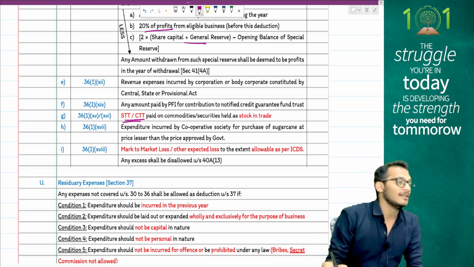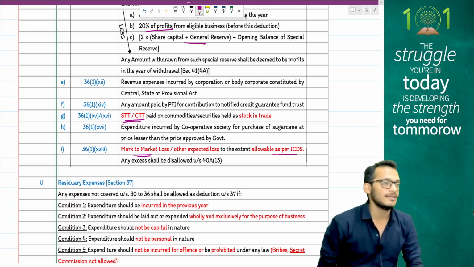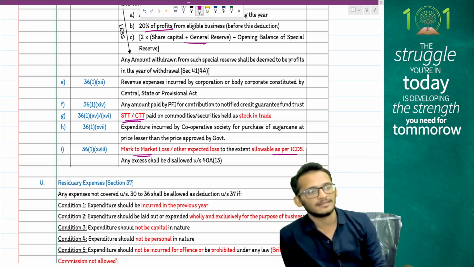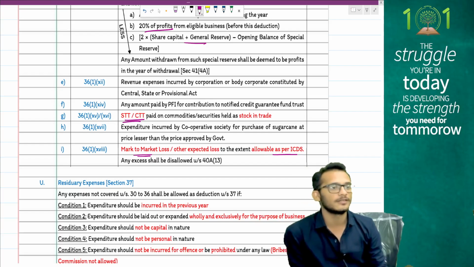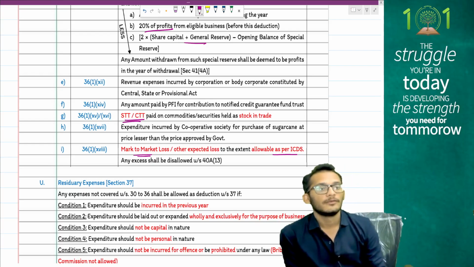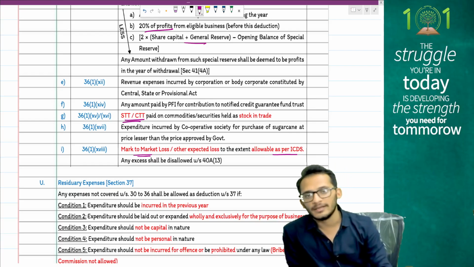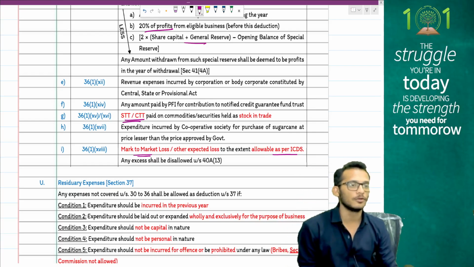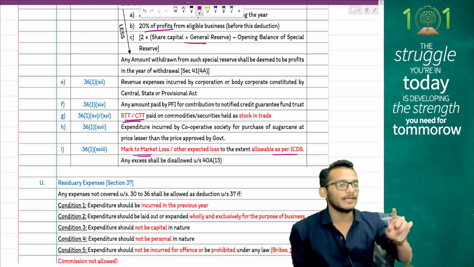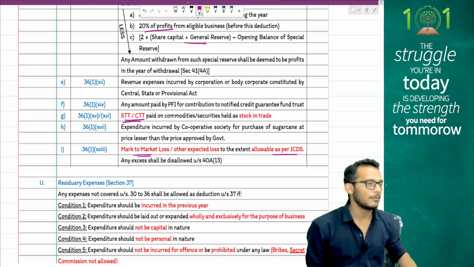Finally, your ICDS standard says any mark to market losses will be allowed as per ICDS standards. We discussed mark to market. What are the rules? Any kind of highly probable transaction or firm commitments will only be allowed in the year in which the transaction is settled. MTM losses of those are not permittable. Any other MTM losses can be claimed as deduction unless they are from firm commitment or highly probable transactions.